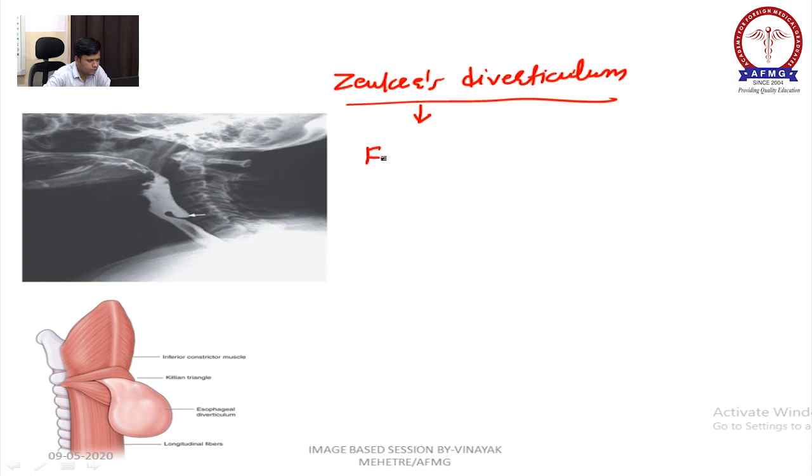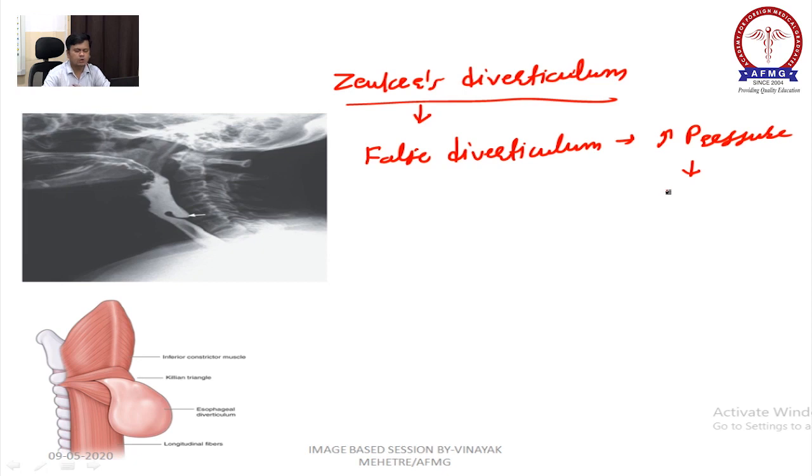It is a false diverticulum and it is formed due to increased pressure, which leads to outpouching from Killian's dehiscence, right?